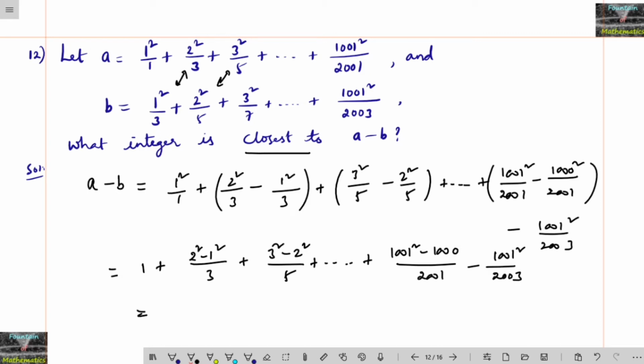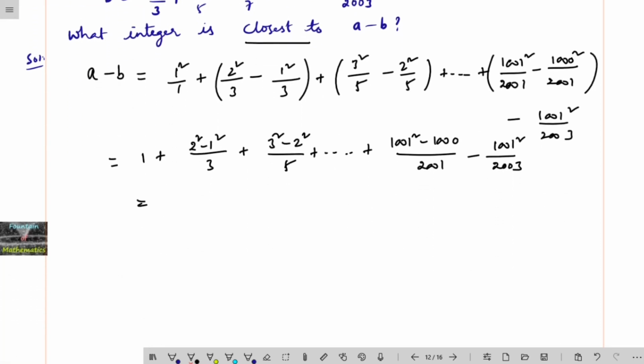So which equals to, and also we can remember one more: when two numbers are consecutive, like (n plus 1) whole square minus n square, this is nothing but n plus (n plus 1), meaning the sum of these two numbers, because the difference is anyhow 1. So using the formula a square minus b square equals (a plus b) into (a minus b), that is nothing but 1 only. So no need of writing this, we can just write n plus 1.